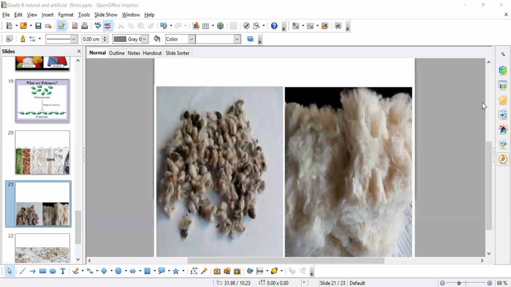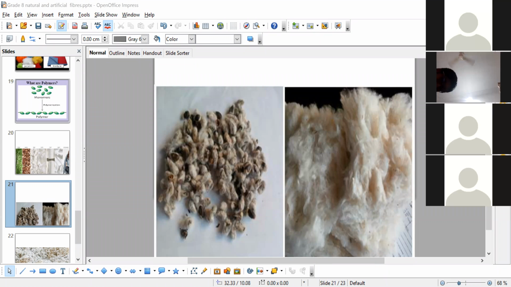Next. Page number 4, fill in the blanks. Synthetic fibers are made of small units called monomers. The spellings are already there. Refer to page number 3. Everything I will not spoon feed. It is not good for you. Sometimes you should have your own writings also.